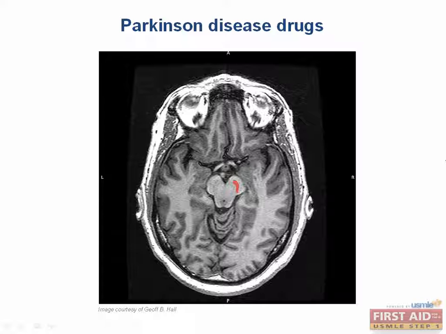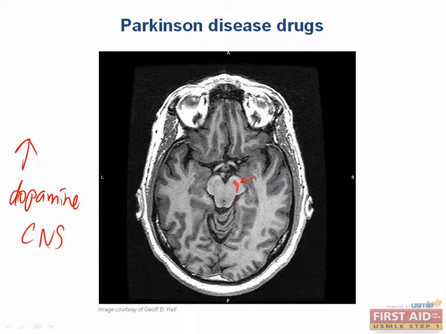Parkinson's disease is a progressive neurodegenerative movement disorder caused by a loss of dopaminergic neurons in the substantia nigra, which is shown here with this red mark. You'll recall that the cardinal symptoms we talked about are tremor, bradykinesia, rigidity, and postural instability. These symptoms can be controlled primarily by increasing the net effect of dopamine in the CNS. There are several ways we can try to accomplish this increase of dopamine.